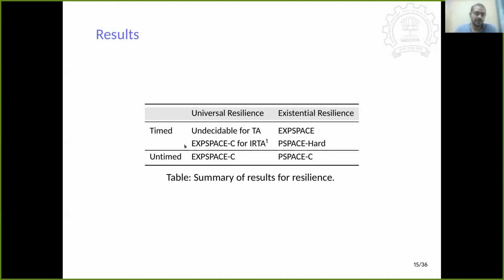We also studied the IRT, or integer reset timed automata, a variant of timed automata, for the resilience part, and we showed that for-all resilience is EXPSPACE complete for IRT. But when we go for the untimed part, we see that universal resilience is EXPSPACE complete and existential resilience is PSPACE complete.